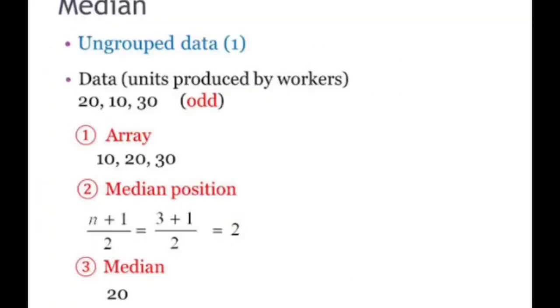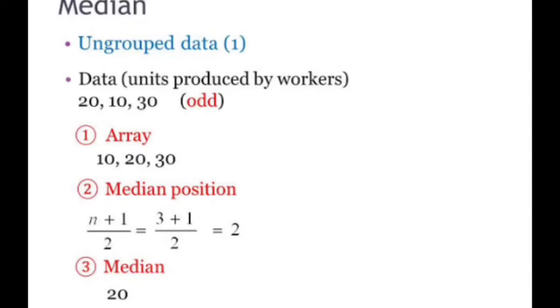So let's take a look at the next one, median, and median in ungrouped data. The median formula for ungrouped data is n plus 1 divided by 2. The value which n plus 1 divided by 2 gives us, that shall be our median. How? Let's take a look. Here we have a question with 20, 10 and 30. All you have to do is first arrange the data into ascending order.